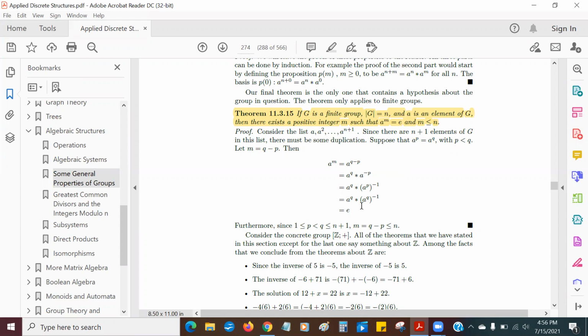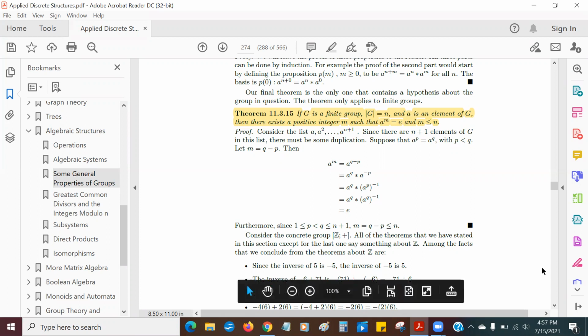But I have a to the q times a to the q inverse. Well, that's the identity element. So I see that a to the m is equal to the identity element. And just to drive it home, since p is less than q and they're both less than n plus 1, q minus p has to be less than n. And that is fabulous. So we are cooking with two burners now.